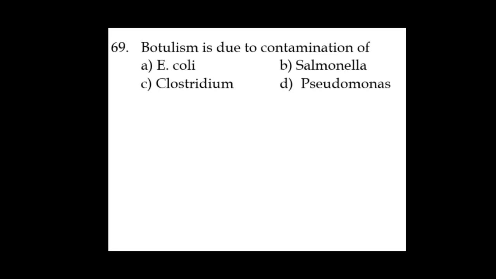Next one, botulism. Botulism is also called food poisoning. It is a lethal substance that kills. This botulism is mainly caused by a bacterium named Clostridium botulinum, and mainly in canned foods.